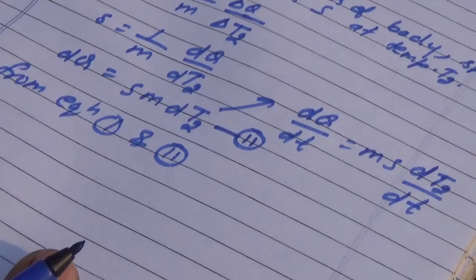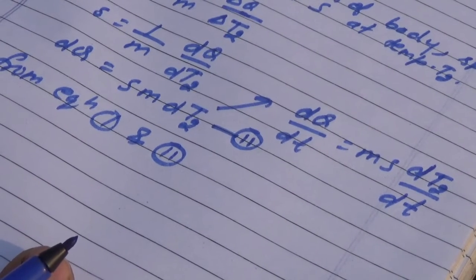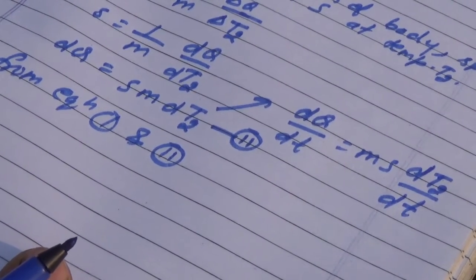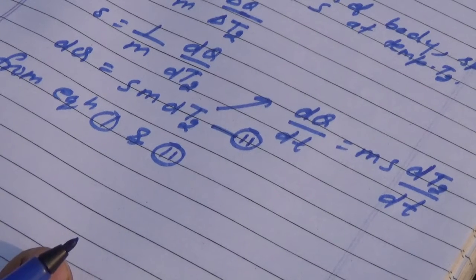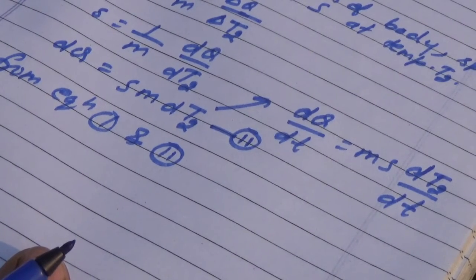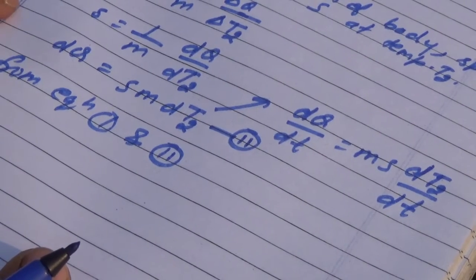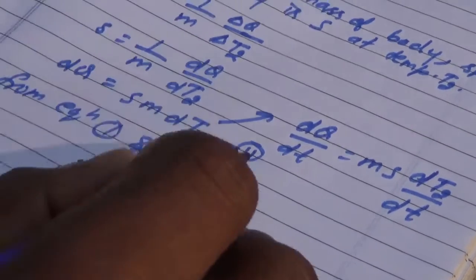Small dt represents a very small interval of time, and capital dT represents a very small change in temperature.